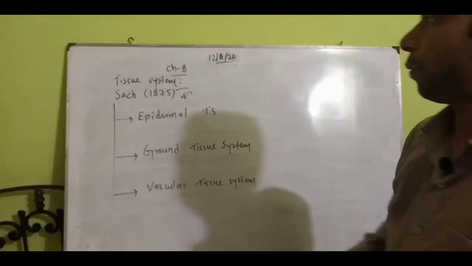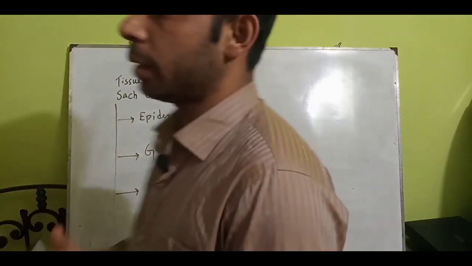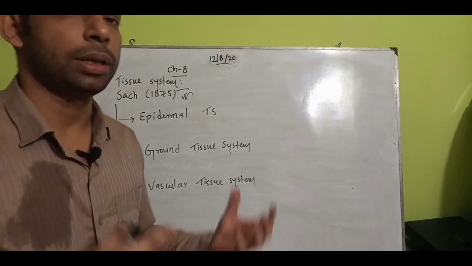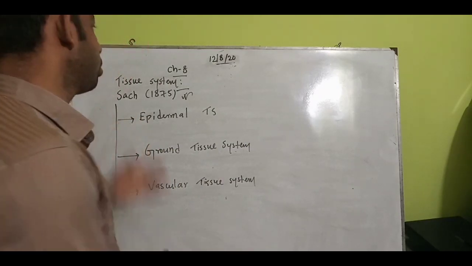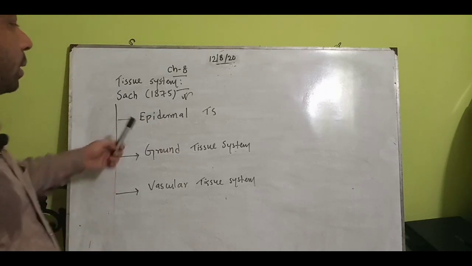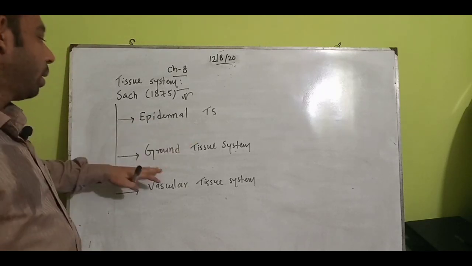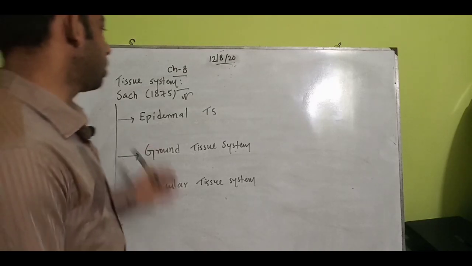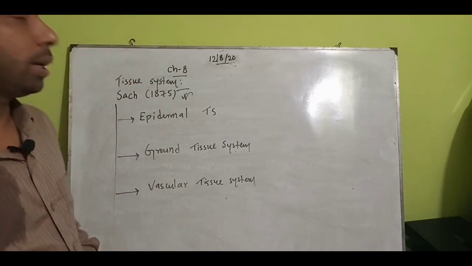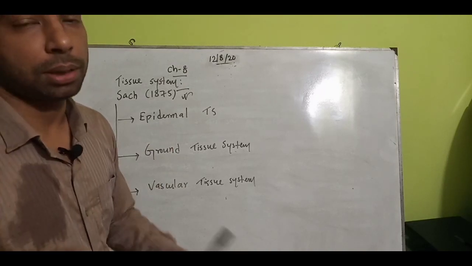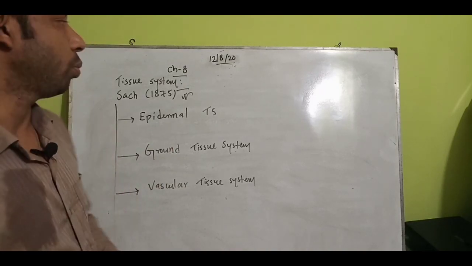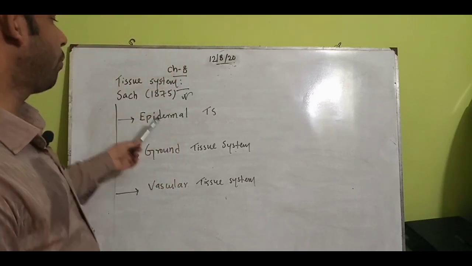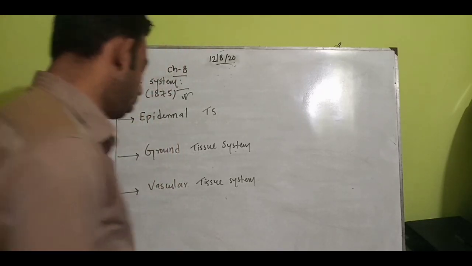First of all, I told you about the compactness of the tissues. All kinds of cells can form tissues, and when tissues are compact together, the tissue system is produced. We can say epidermal tissue system, ground tissue system, and vascular tissue system. These three have some subdivisions and classes too, but today we will try to understand the very first one, the epidermal tissue system.